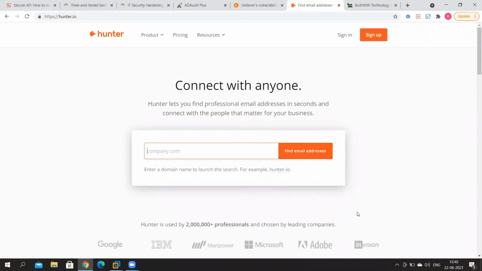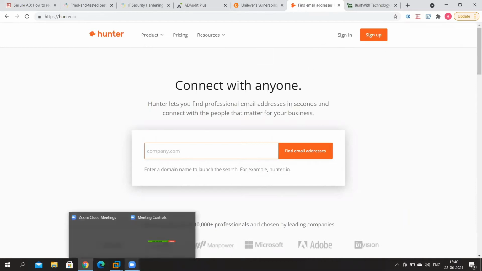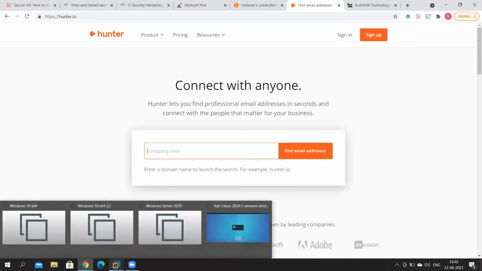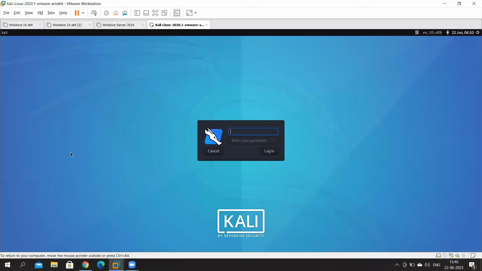So that's how simple it is to use these tools. And one more tool that attackers could use for reconnaissance is a tool called theHarvester. So let's see theHarvester in action right now. Let me quickly open a virtual lab setup that I've got right here. This is a Kali Linux machine that I've got running over here. Let me just open it up.